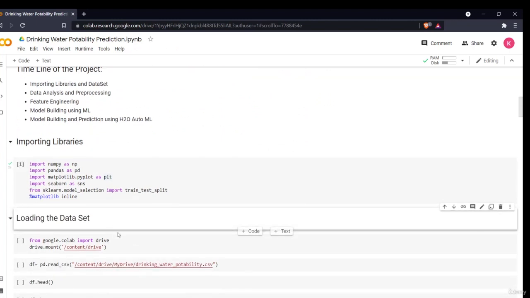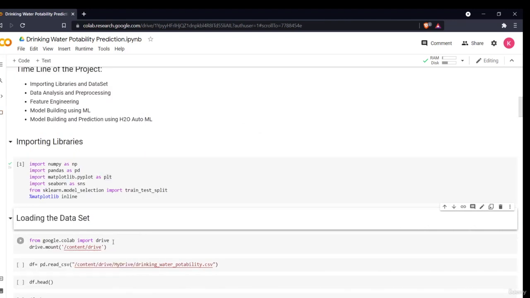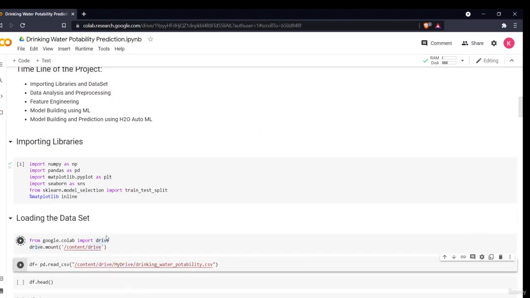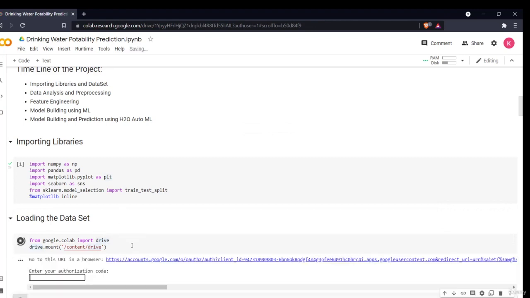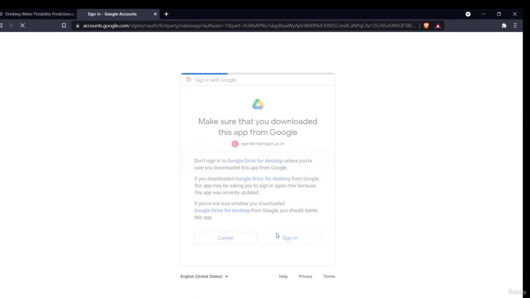The very first thing is you have to load your dataset. In order to load your dataset in the Google Colab environment, you first have to import your CSV file into your Google Drive. Then you have to mount your drive in this Colab environment. You can mount your drive using this button. When you click on it, a command will appear, execute it. It will basically ask you to provide permission to access your account data. So you'll go to this link and it will tell you to sign in, select the account in which you have uploaded that CSV file, then click on sign in.